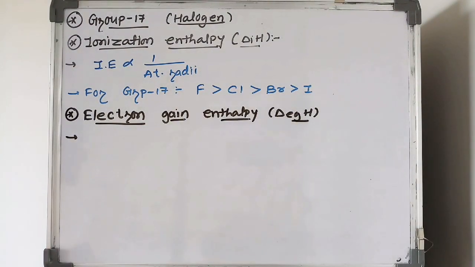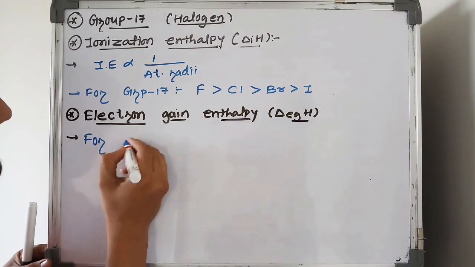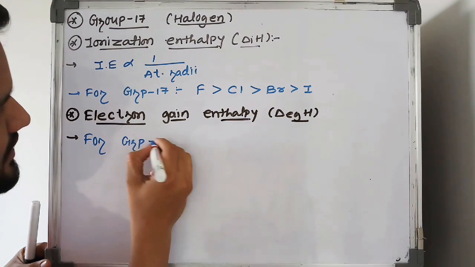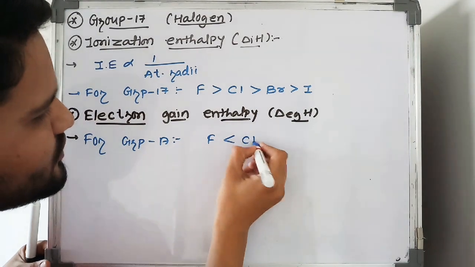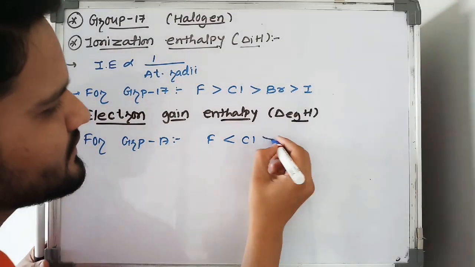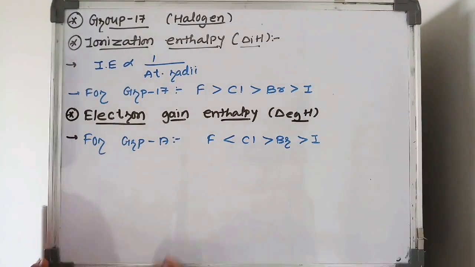It's simple, student. The electron gain enthalpy order for group number 17 elements: fluorine to chlorine increases, chlorine to bromine decreases, bromine to iodine decreases.